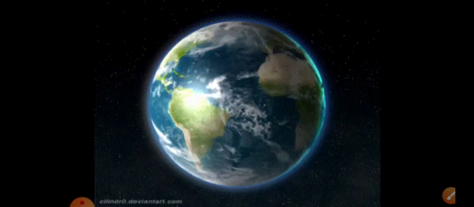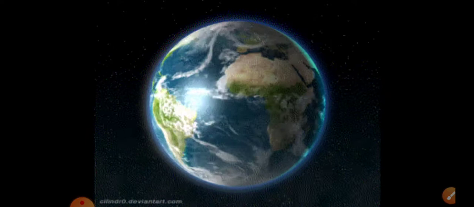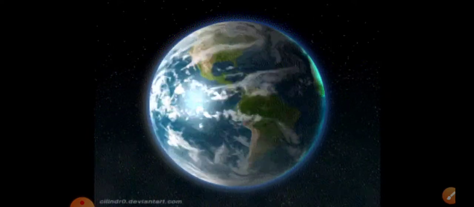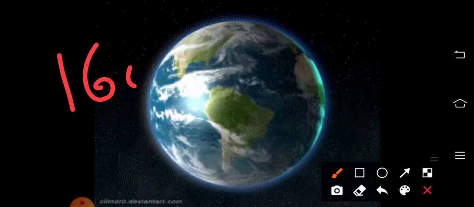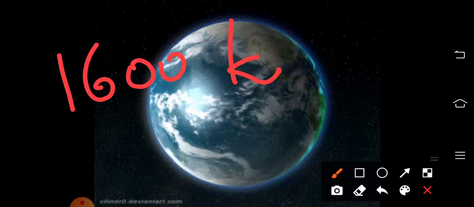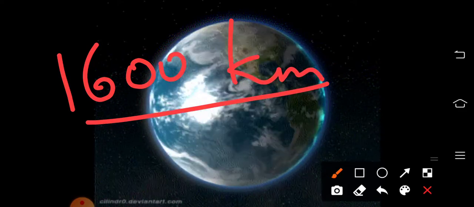So, the Earth's atmosphere extends up to a height of about 1600 kilometer. So, that is the thickness of the atmosphere, 1600 kilometer from the surface of the earth.